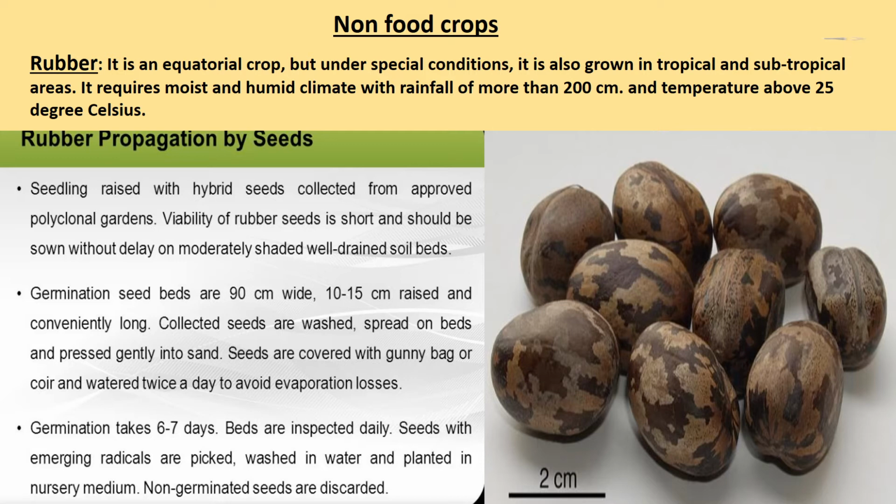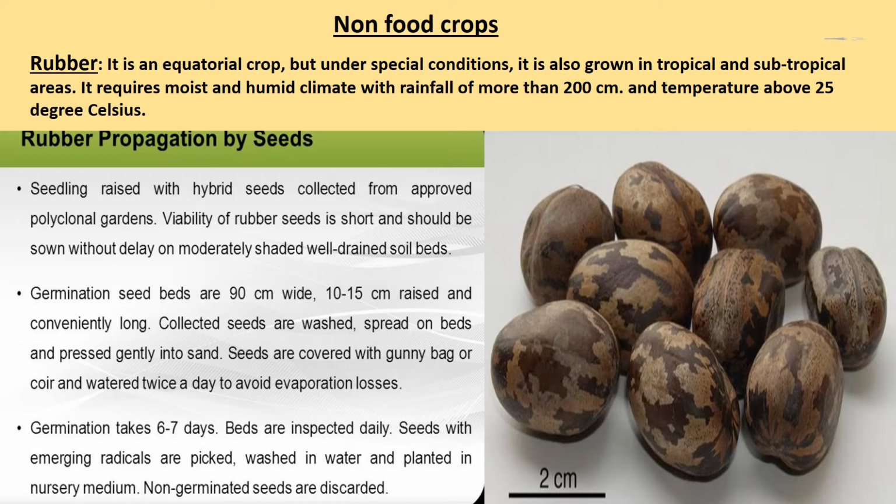Children, rubber is an important industrial raw material. It is mainly grown in Kerala, Tamil Nadu, Karnataka and Andaman and Nicobar Islands and Garo Hills of Meghalaya. In 2012-13, India ranked 4th among the world's natural rubber producers.